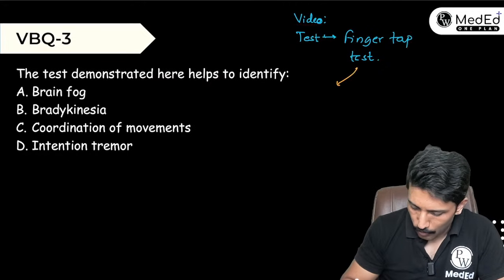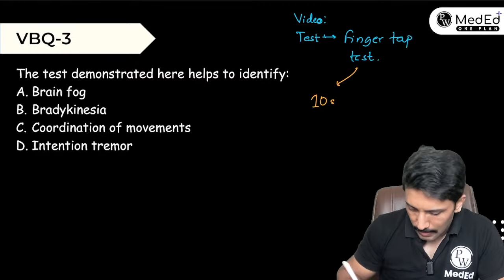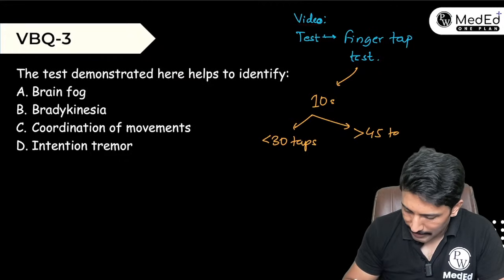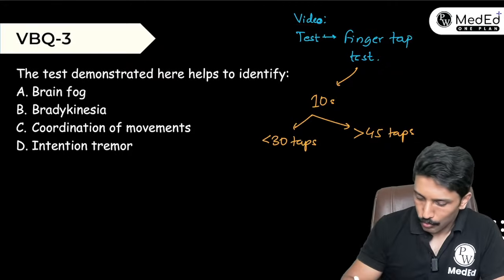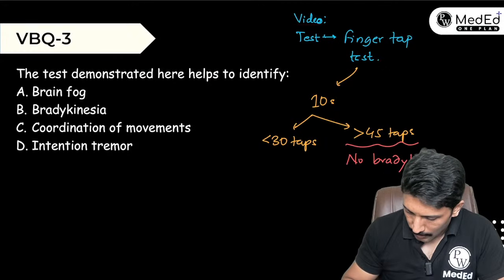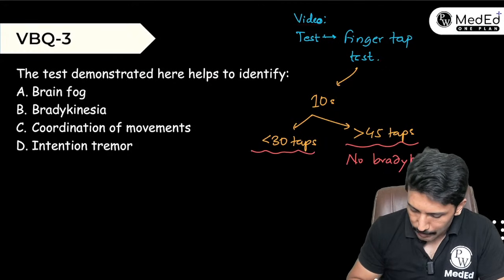So we do this for 10 seconds, and if they are able to do more than 45 taps, then there is no bradykinesia. And if they are doing less than 30 taps, there is clearly bradykinesia present.